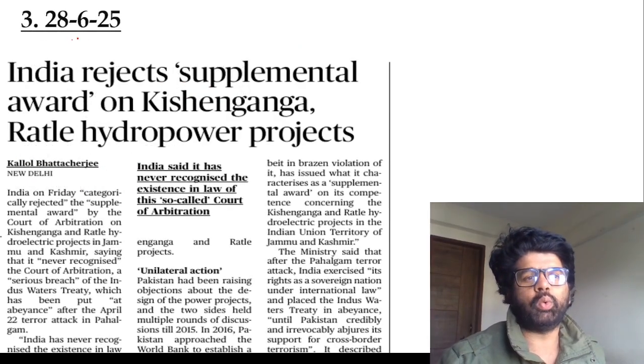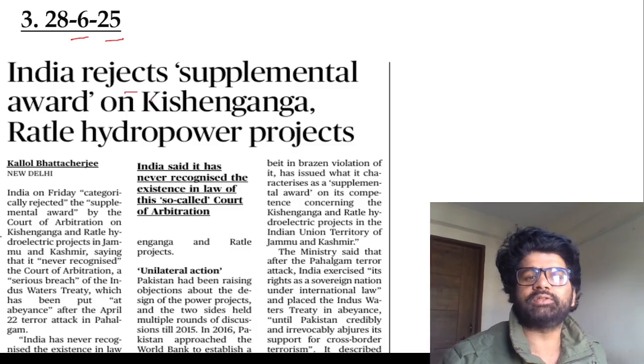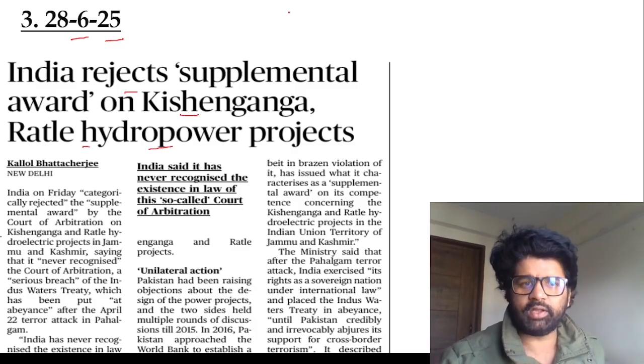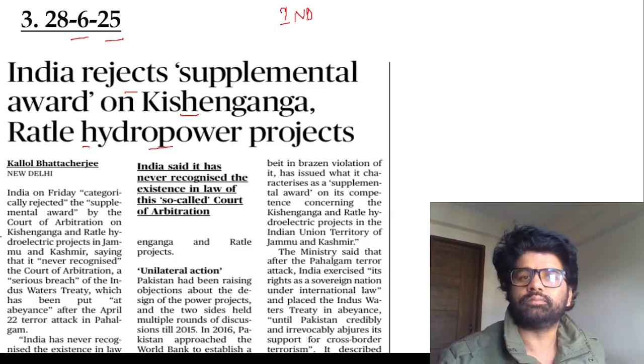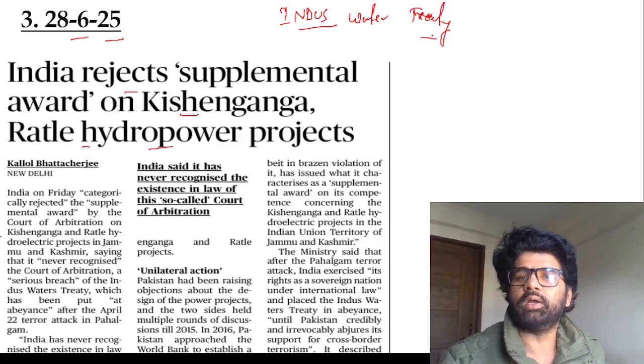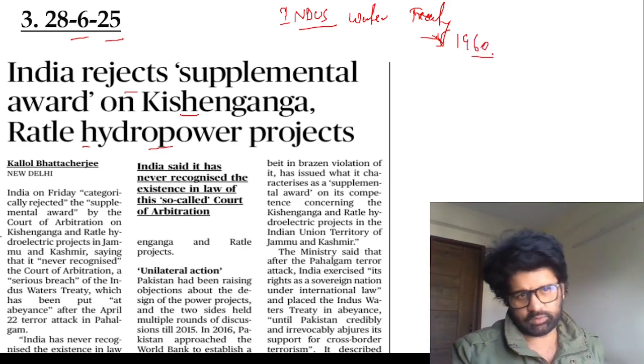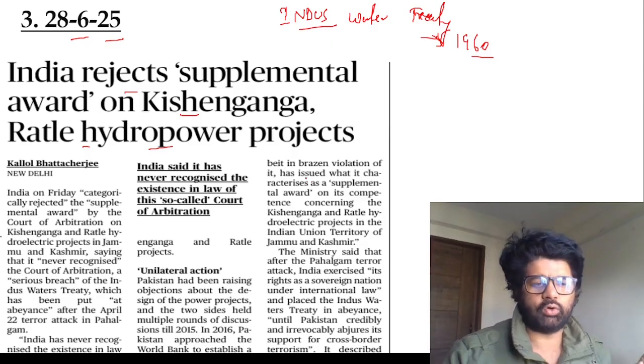Third article, published on 20th June 2025: India rejects supplemental award in Kishan Ganga and Ratle hydropower projects. This is related to the Indus Water Treaty, IWT, brokered between India and Pakistan in 1960 by the World Bank, which was acting as a third party. Pakistani head was Ayub Khan, from India, Jawaharlal Nehru, and then they talked about how water will be